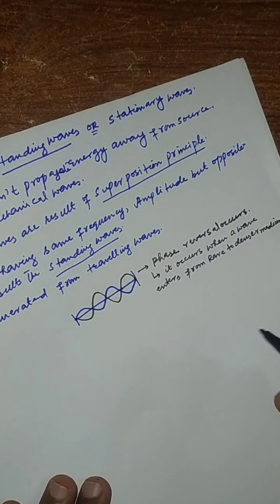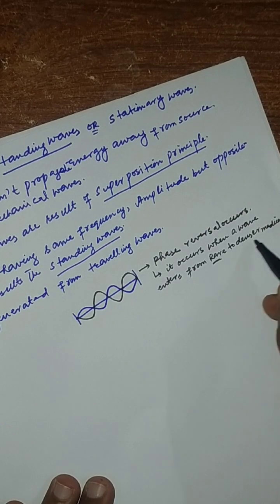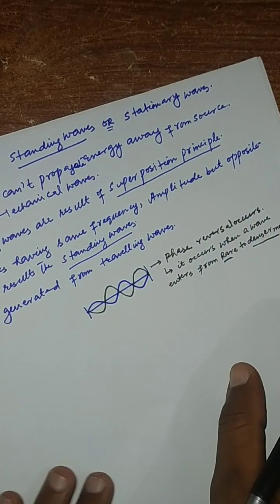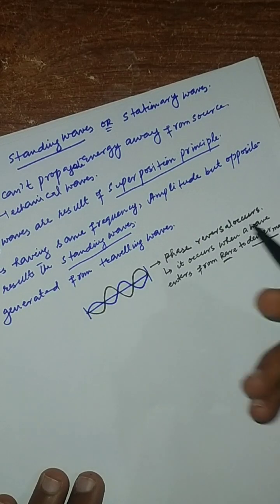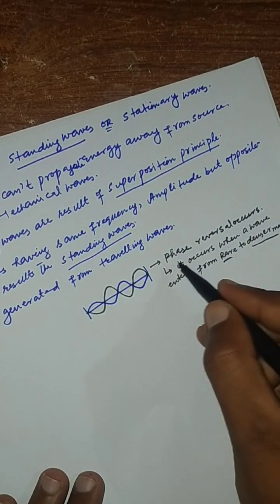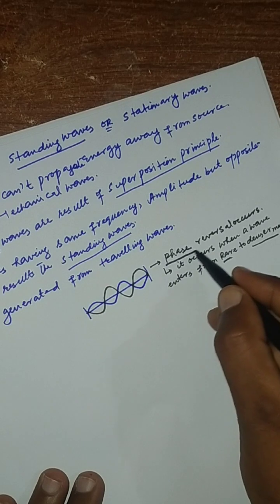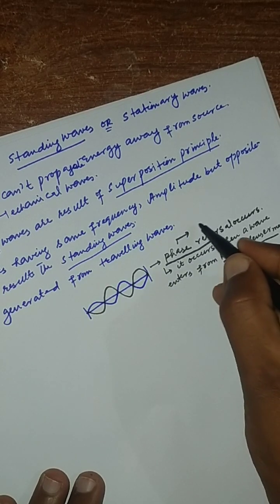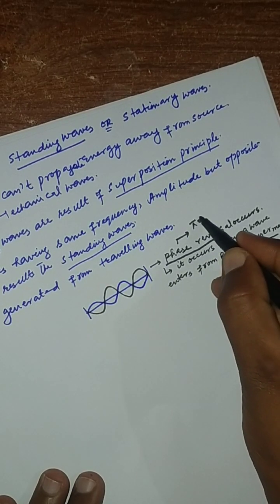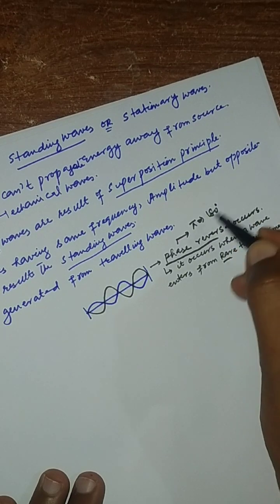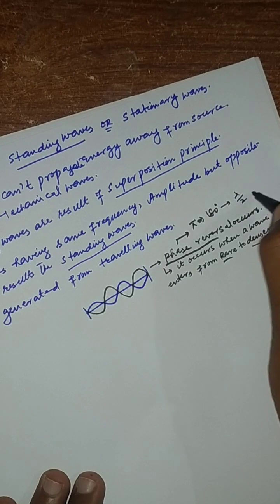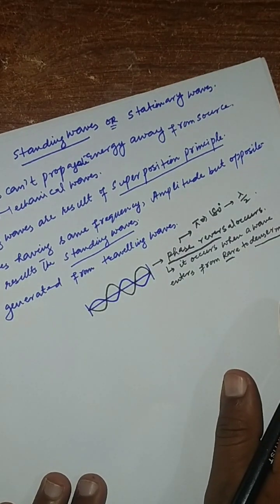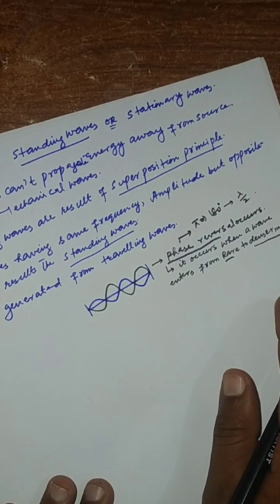Okay, so when it enters from a rare to a denser medium, a phase reversal occurs. And what is the phase reversal? It is of pi, or we say 180 degrees, and the path difference will be lambda by 2.